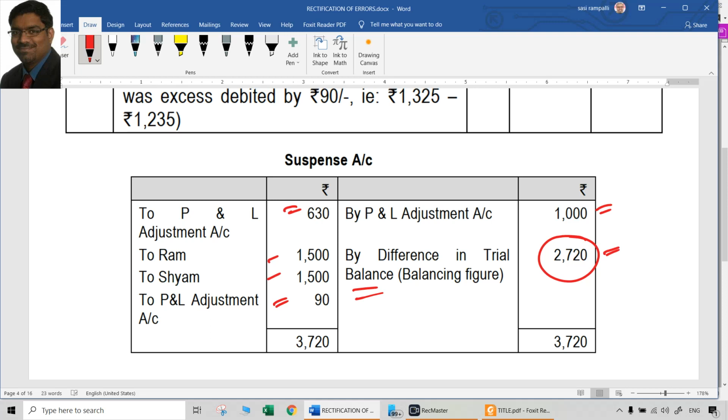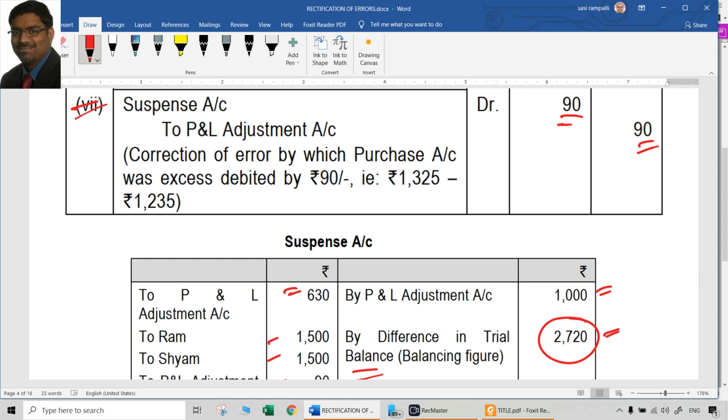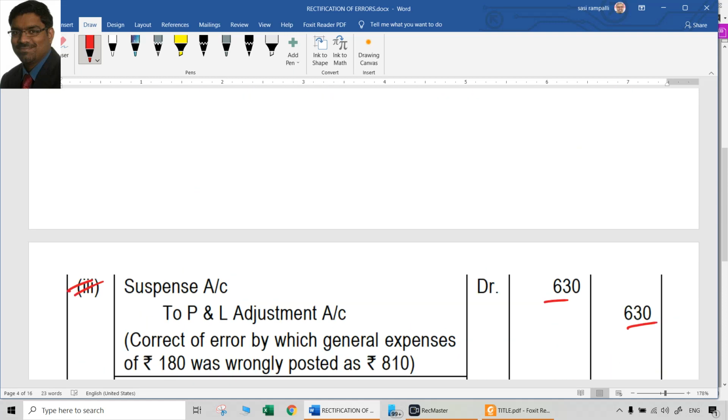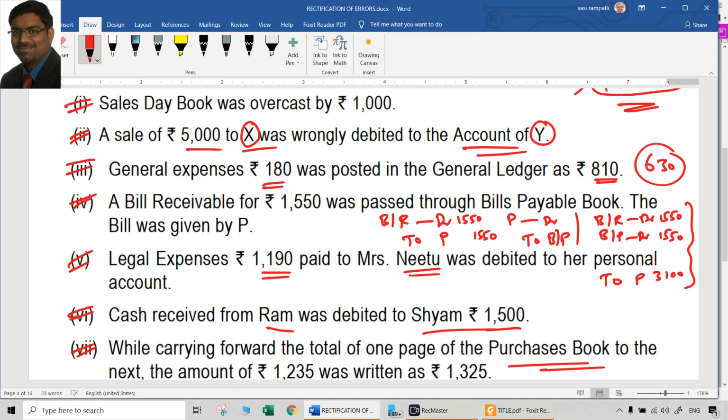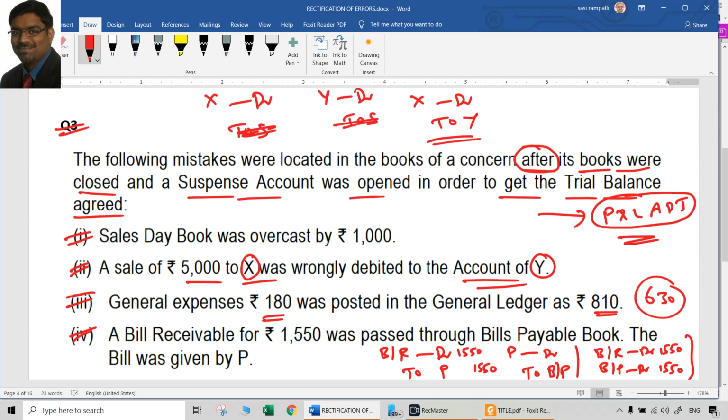We don't know how much is the balance in suspense account. But if all errors are detected and rectified, definitely the balance in suspense account would have been 2720 only. Now it has got cancelled. That is the balancing figure. That is the balance in suspense account 2720. So that is just simply preparing a ledger called as suspense account from the entries that we made only.